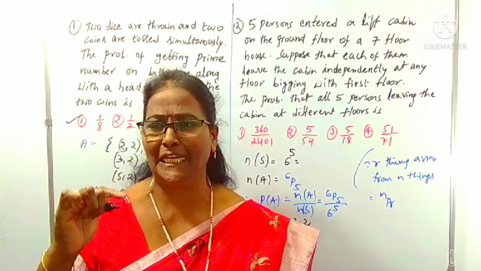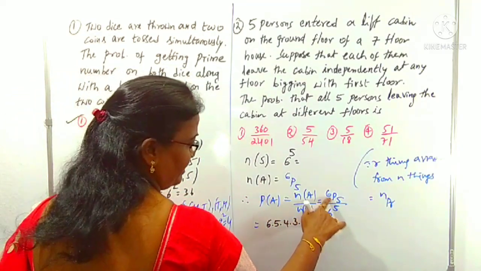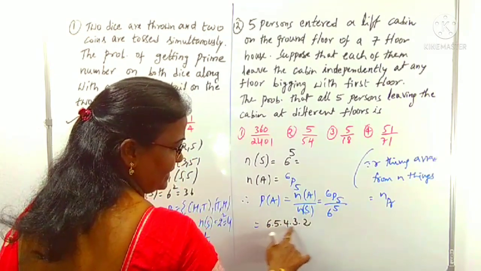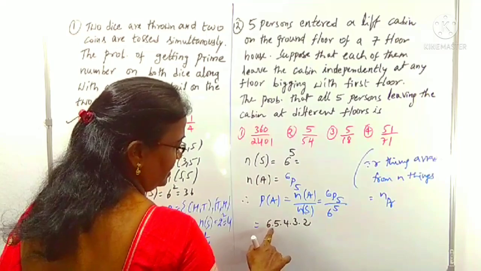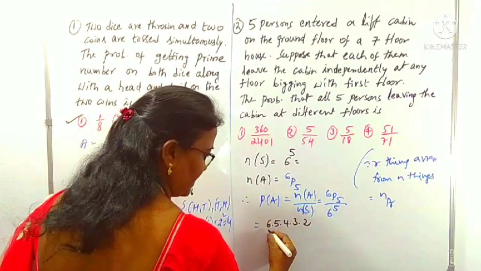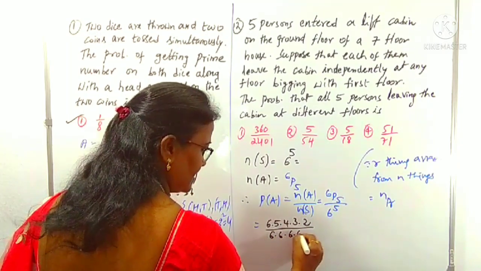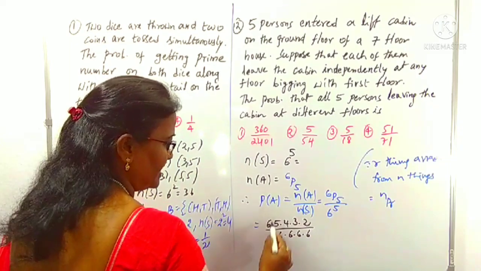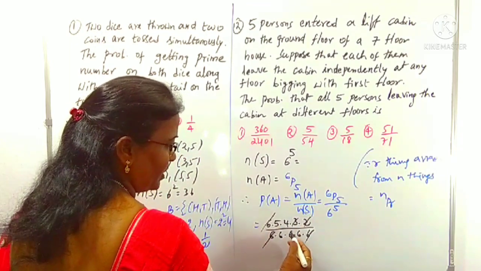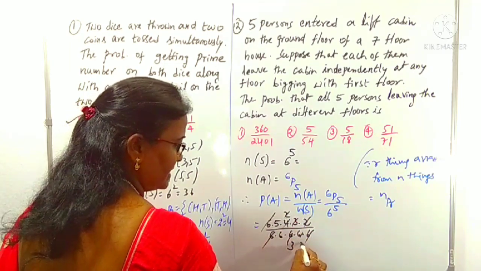This is one shortcut way to split nPr and nCr. For 6P5, since 5 is there, we start with 6 and write continuous numbers in decreasing order, 5 numbers. That is the 6P5 expansion divided by 6 power 5, which is 6 written five times. One 6 cancels here, 2 and 3 cancel with a 6, and the 2s and 3s cancel.